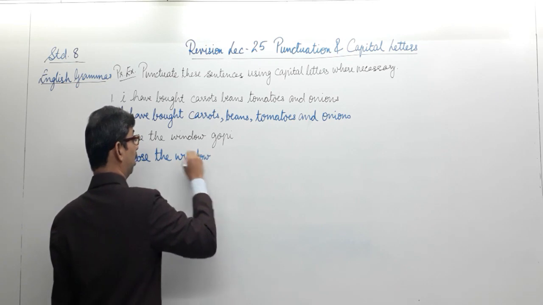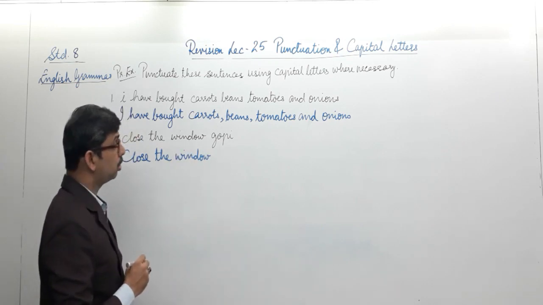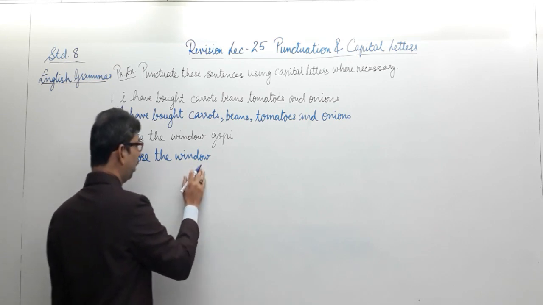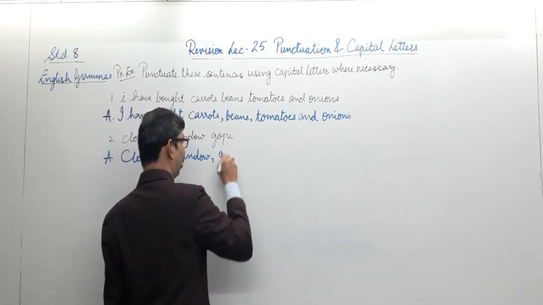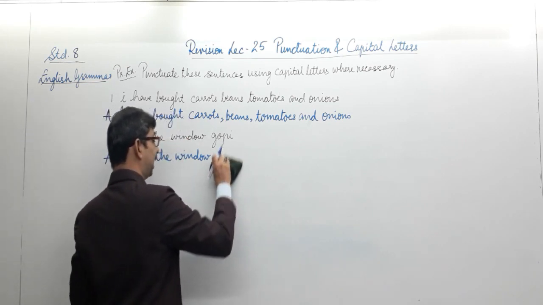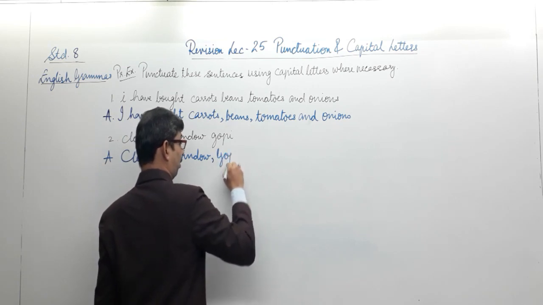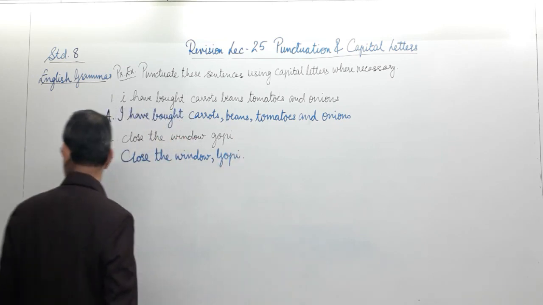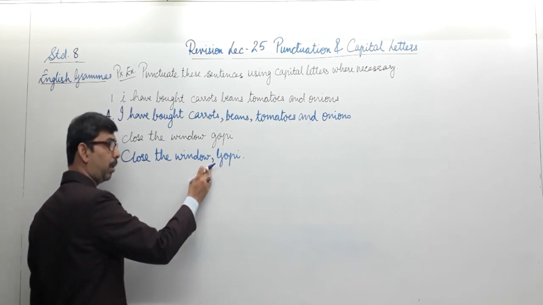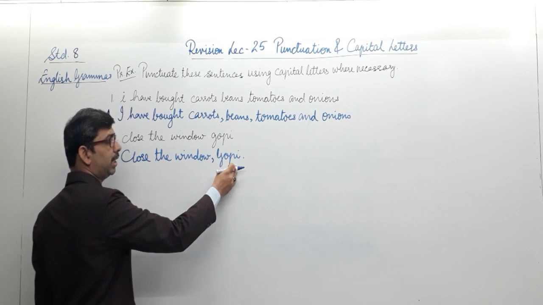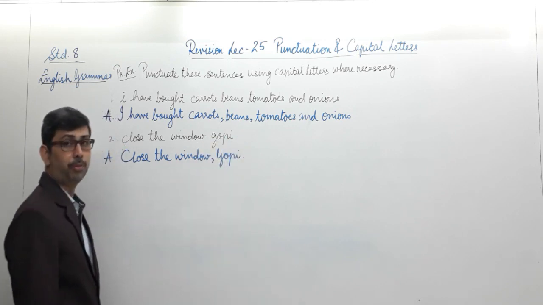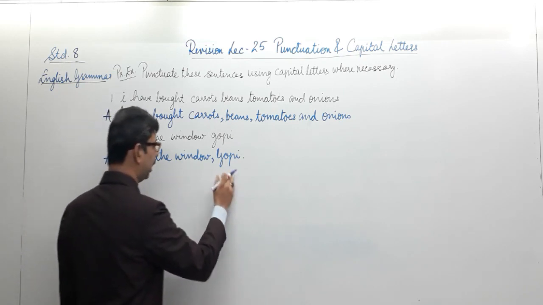These are the words spoken by someone. Whom is it being said to? Said to Gopi. So close the window, comma, and then the word Gopi, but we are not going to write Gopi with a small g, we will write it with a capital G. And then the full stop over here. Close the window. You need a pause here, and later on you will say, whom are you saying this to? To Gopi. Close the window, Gopi, then you have a full stop. So in this manner, we have written the sentence correctly.